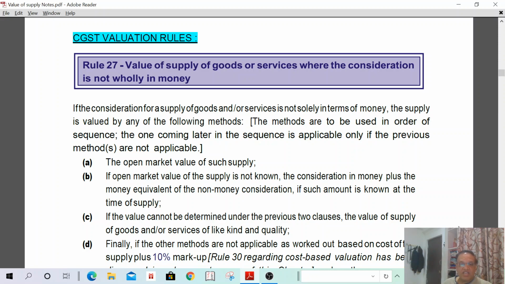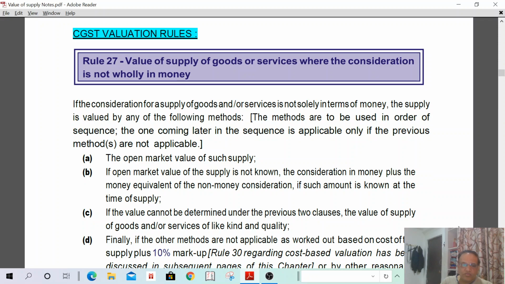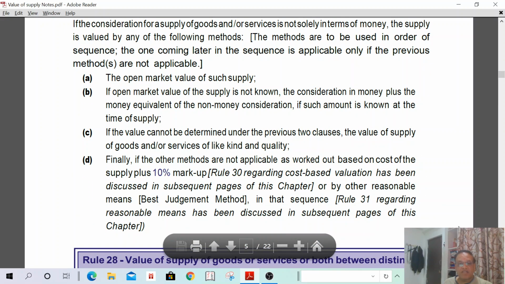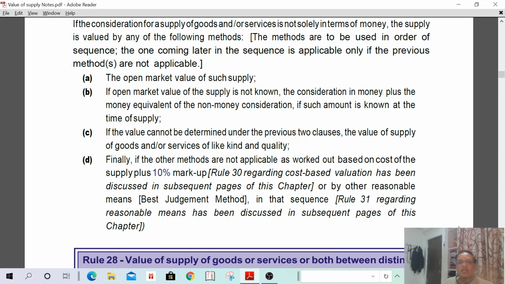If the value cannot be determined under the previous two clauses, the value of supply of goods or service of like kind and quality. Of like kind and quality cases we can take. Then, fourth one. Finally, if all other methods are not available, then it shall be worked out on cost of supply plus 10% markup. Then, if the three methods are not available, what is the cost? In such a case, I have to add 10%. That is the value of supply.